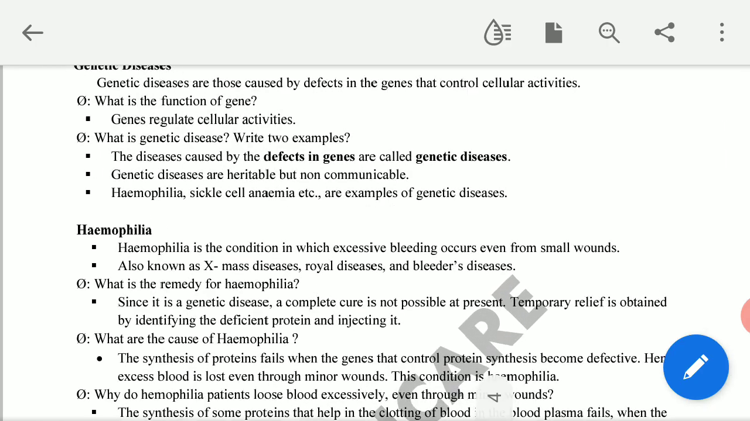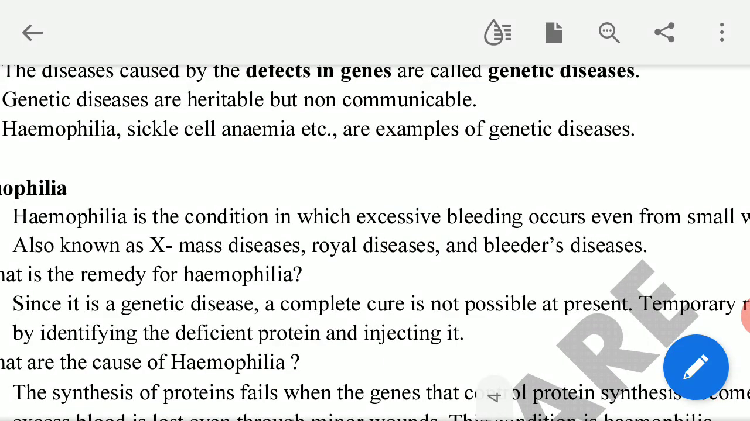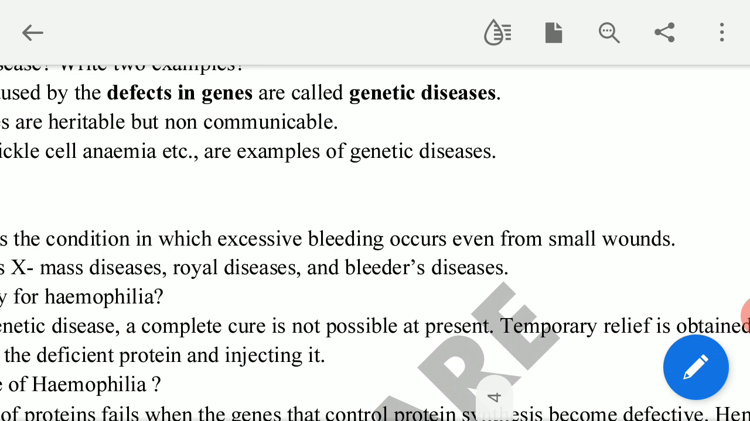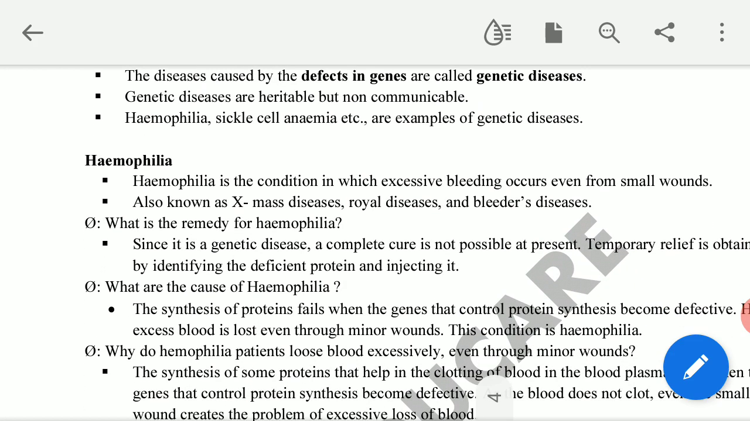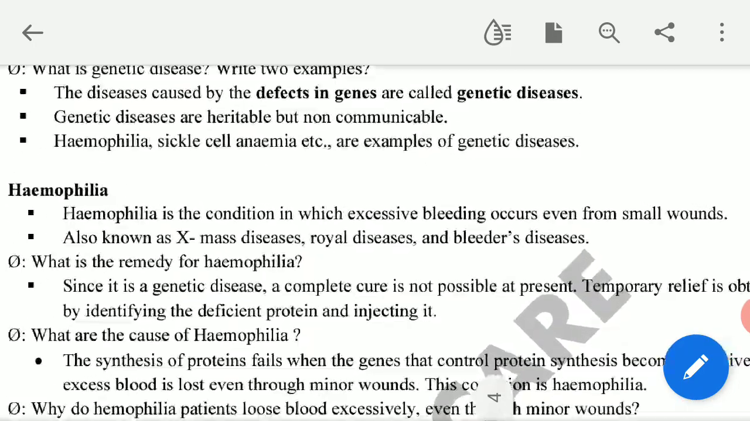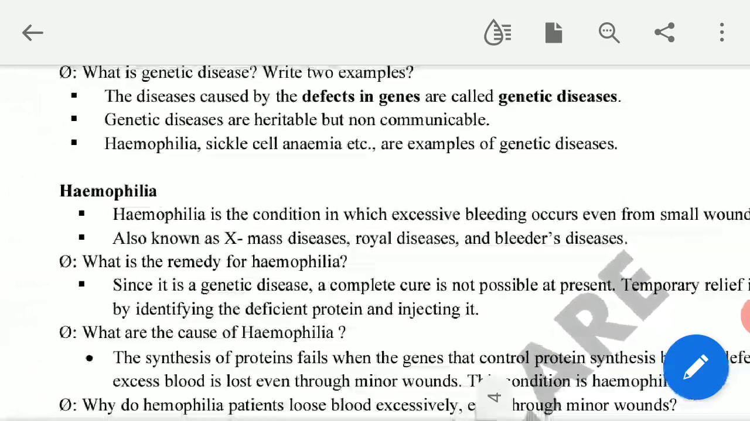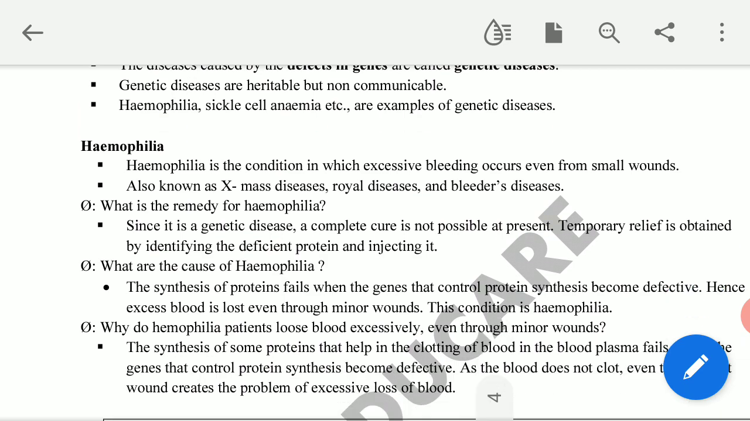See hemophilia. What is the reason? Hemophilia is a condition in which excessive bleeding occurs even from small wounds. This is the condition of hemophilia, that is, losing blood even from a small wound. There won't be clotting. Normally, if you have a wound, small or big, clotting will be there. Because of blood clotting, we are not losing blood. In hemophilia patients, the blood will not clot properly. This is the condition. Let us see why.